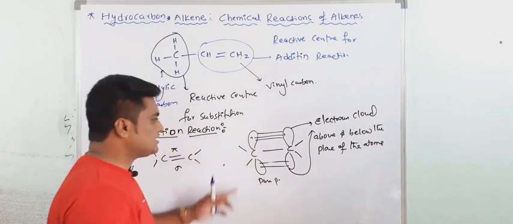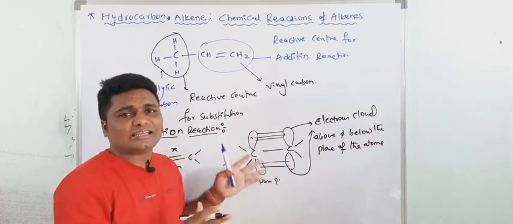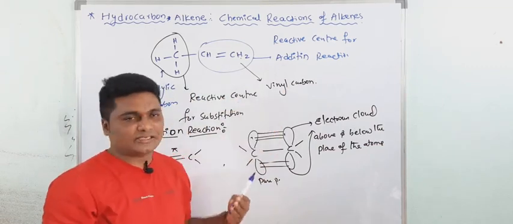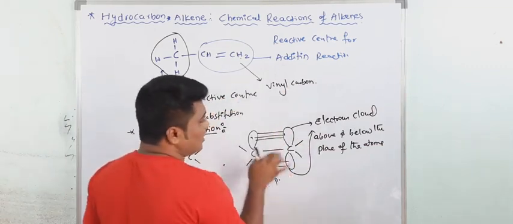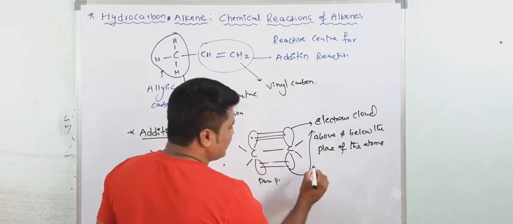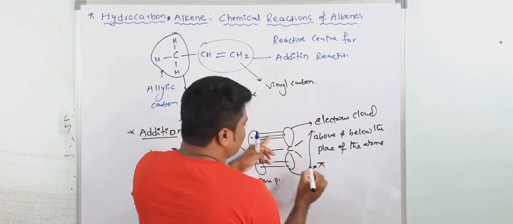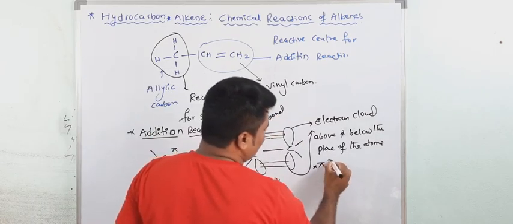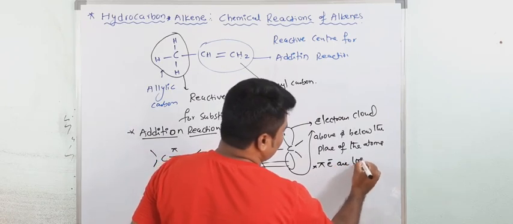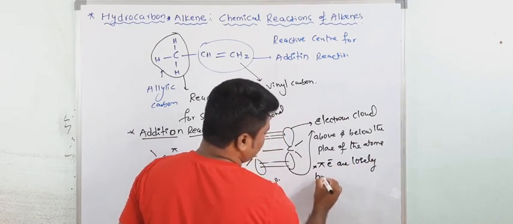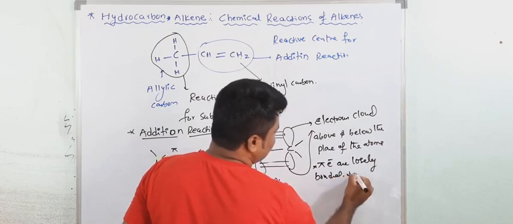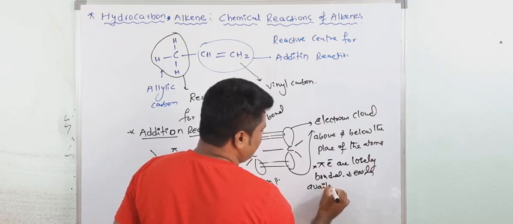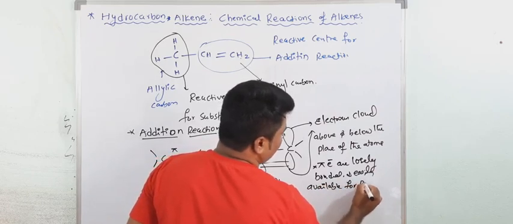These electrons are loosely bonded. It means alkenes are electron rich and easily attract electron deficient reagents. So this is the electron cloud above and below the plane of the atoms, and these are the pi electrons, the pi bond. Pi electrons are loosely bonded and easily available for reaction.